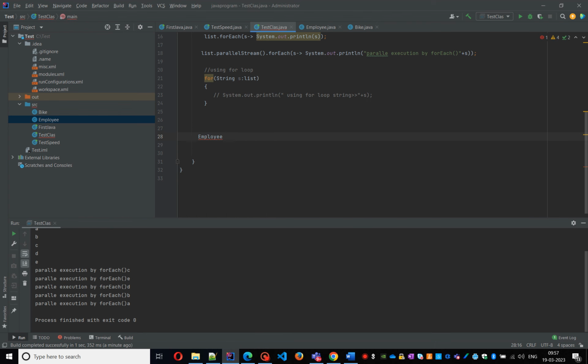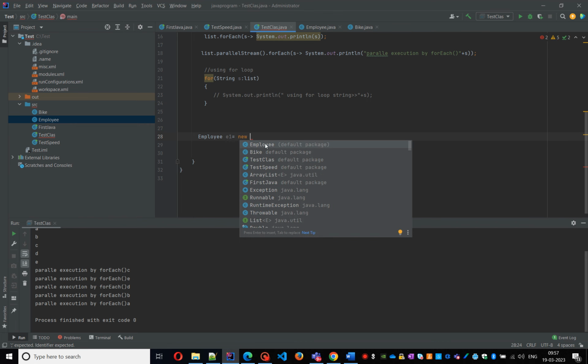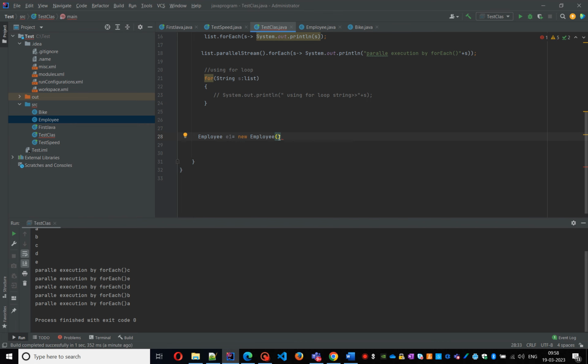Employee u1 equal to new Employee of E001 is the employee id, name is Ram, then department is IT. Just an example.